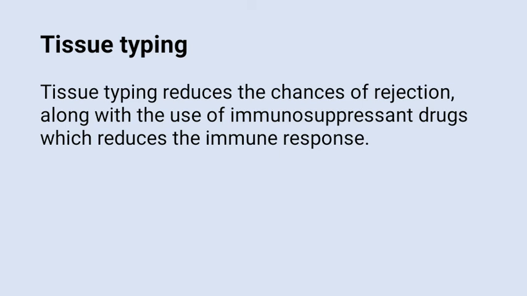Tissue typing reduces the chances of organ rejection. Along with tissue typing, immunosuppressant drugs are given to the patient so that his immune response reduces.